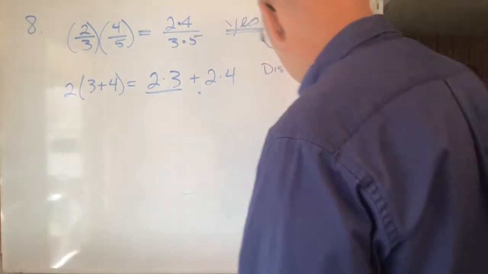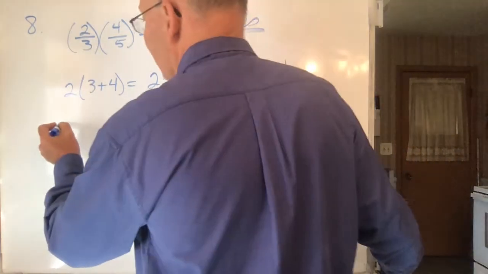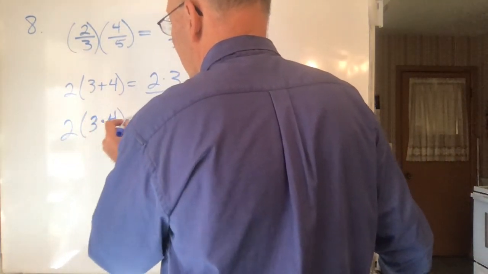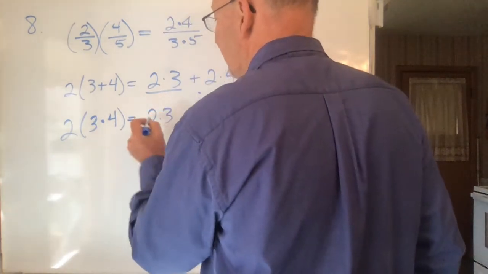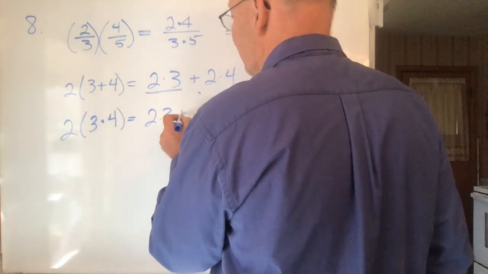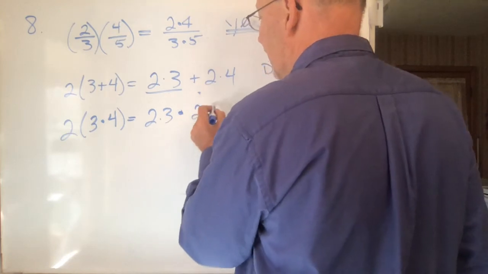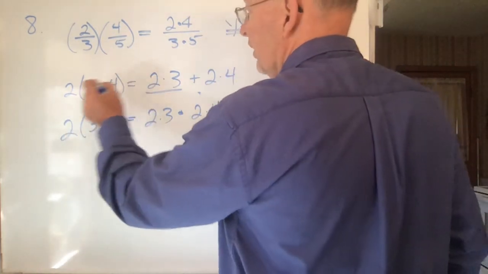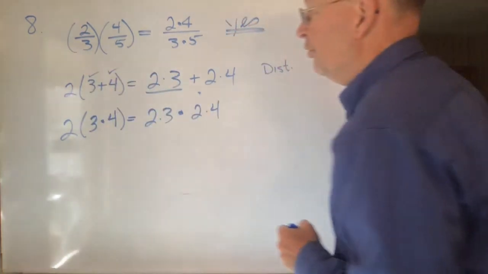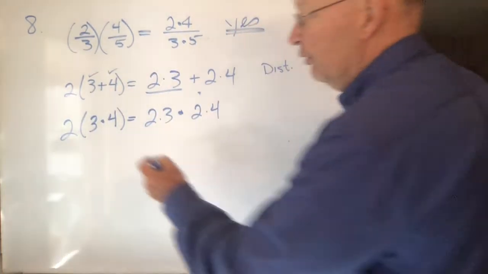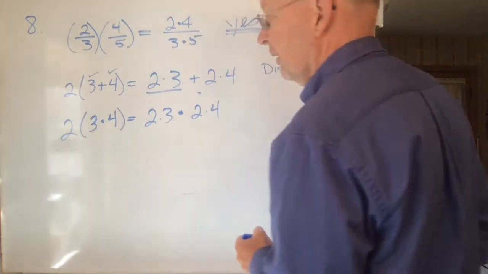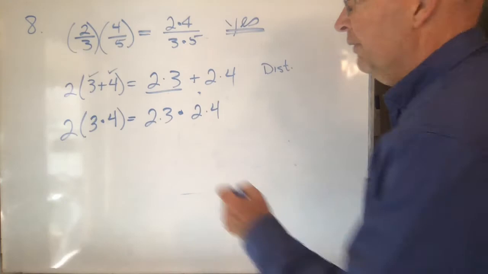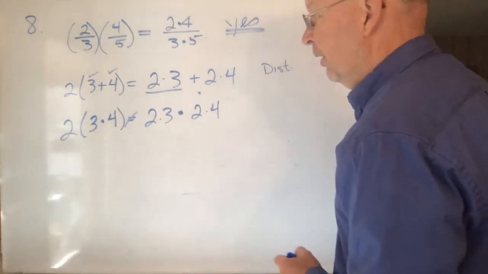By the way, just to make it really, really clear, it is not the case that 2 times 3 times 4 is equal to 2 times 3 times 2 times 4. When you're multiplying things, here each one of these things was multiplied by 2. Here you just have 3 numbers that you're multiplying. And when you have 3 numbers that you're multiplying, it doesn't matter what the order of the multiplication is.